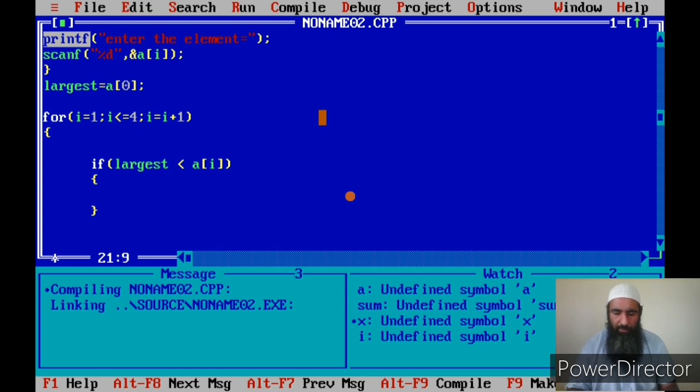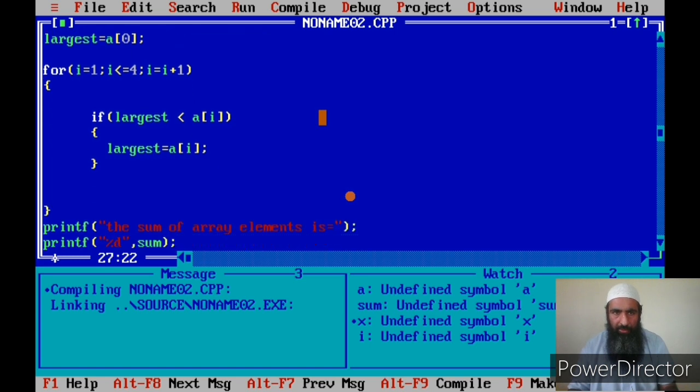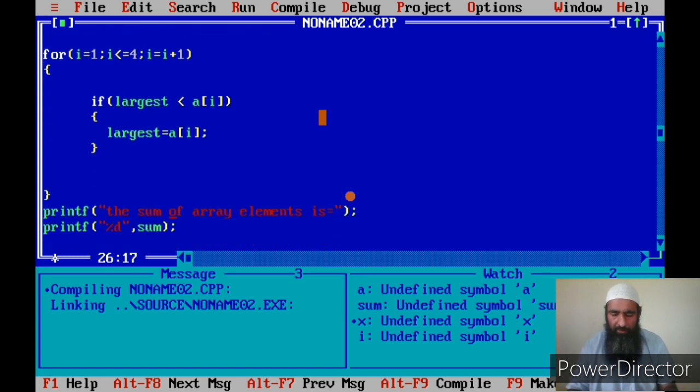What I do is largest is equal to A of I. Then I write a terminator here, then I print the value of the largest element of array is. Then I display that element.